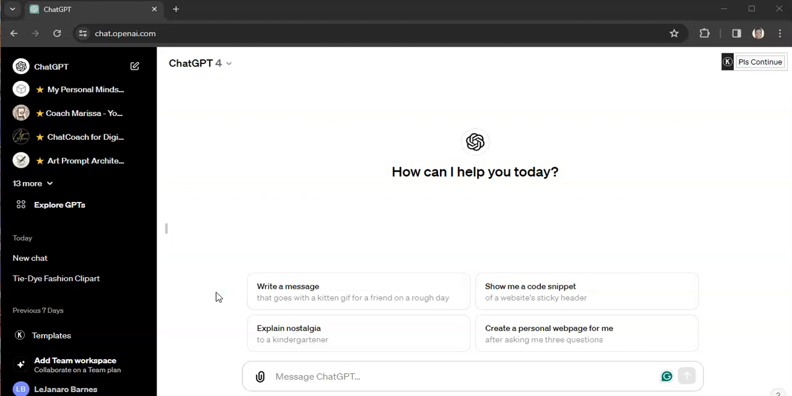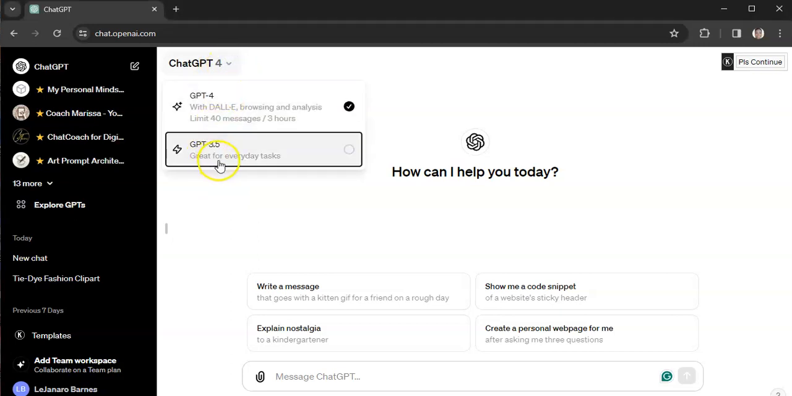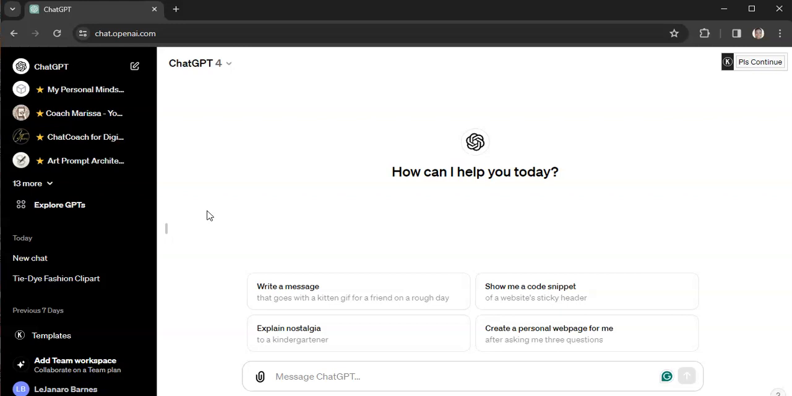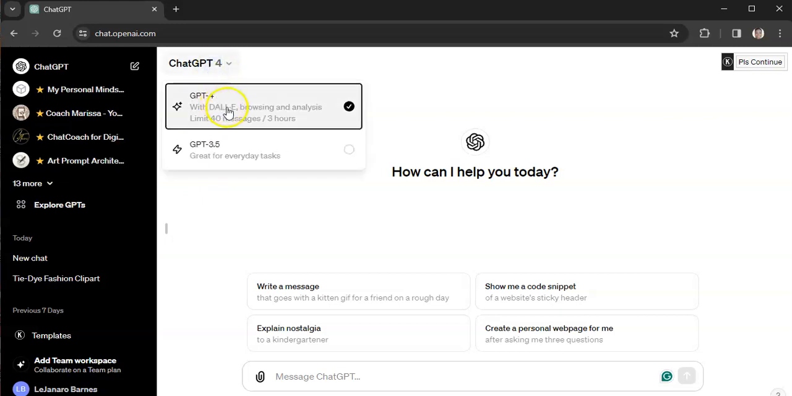So I've talked about Bing, I've talked about Midjourney, so now I'm going to talk to you about ChatGPT. So up here I'm in ChatGPT 4. 3.5 is basically where you can ask for ideas and different things like that. But ChatGPT 4 has DALL-E, which is what they use to create images. And you do have to have the paid version of ChatGPT to have access to DALL-E and make images.